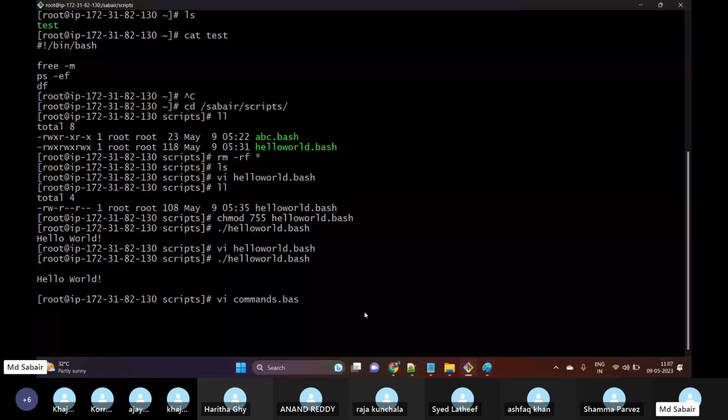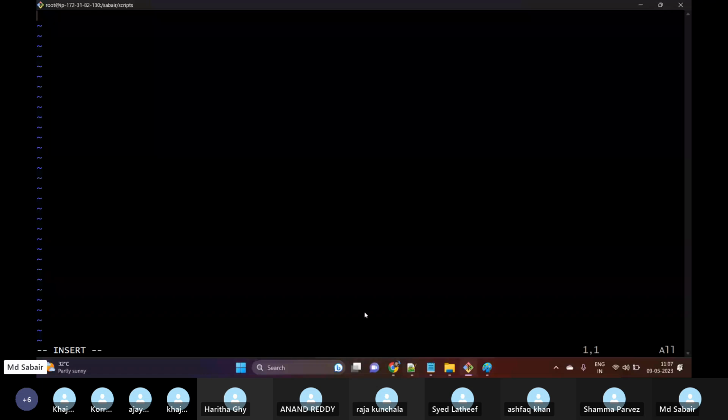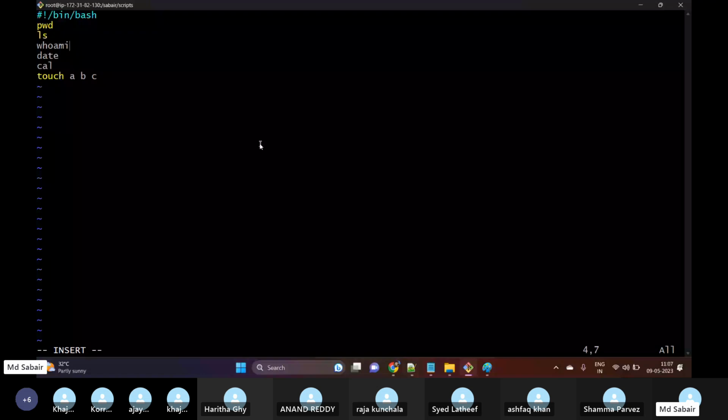Okay, and then let me paste this: pwd. pwd is one command, ls is one command in Linux, whoami is also one command, date is one command, cal is one command, touch abc. Basically what it will do, it will create 3 files. Okay, so this is our script.